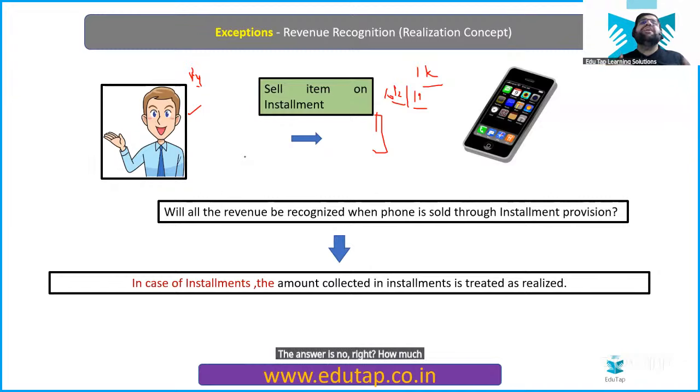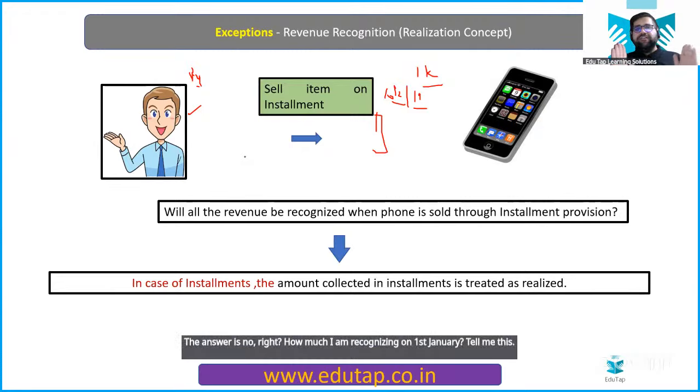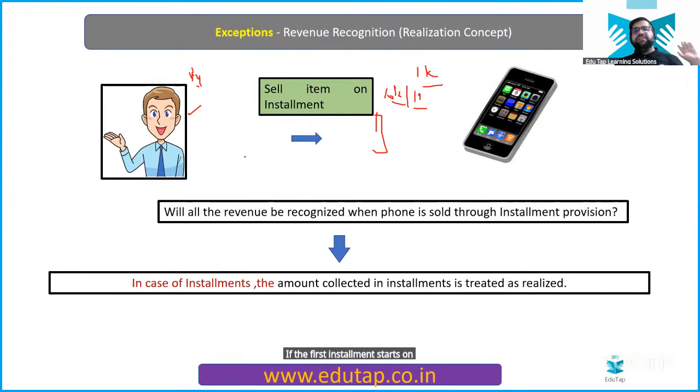How much am I recognizing on 1st January? If the first installment starts on 1st January itself, how much will I recognize? 1,000 only, right? Same story in Feb, same story in March, till 10 months. If I am recognizing 1,000 on 1st January and I make the payment to Mr. Ram on 15 January, will this affect accounting? No, because on 1st January itself I have recorded the transaction. Now let's come to Feb. On what particular date will I record the transaction? 1st of Feb itself, irrespective of when I'm making the payment.